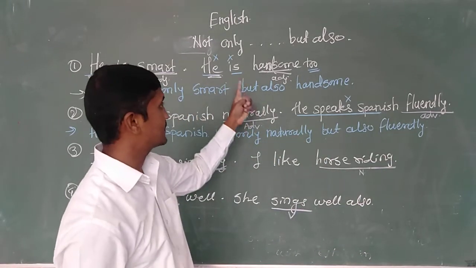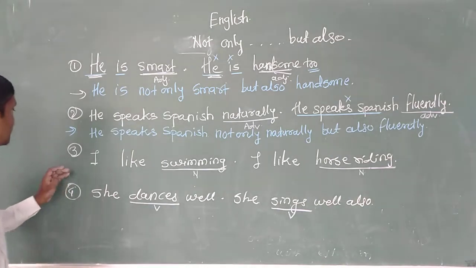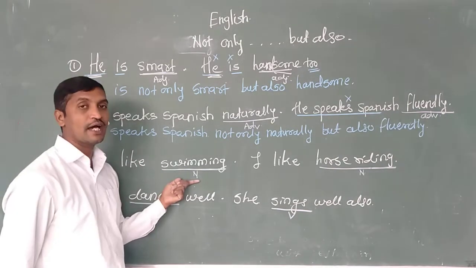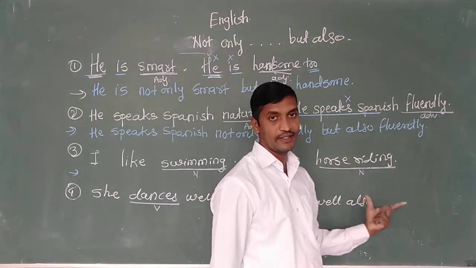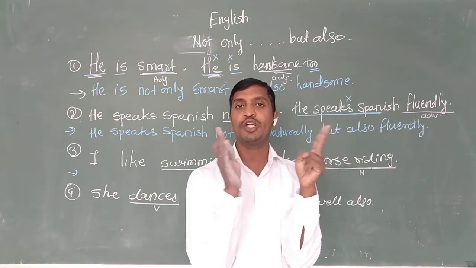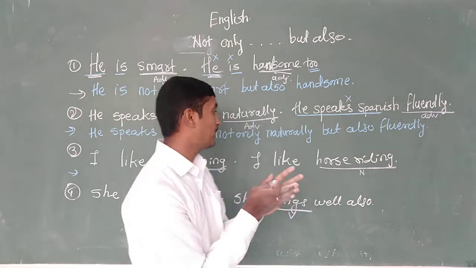In the first sentences we learned about adjectives. Third one we shall come here. See, third one. I like swimming. Actually, this is a noun, a gerund. Both are gerunds here. I like horse riding. So when there are two different nouns, in case of complement or object, you can join them with not only but also.